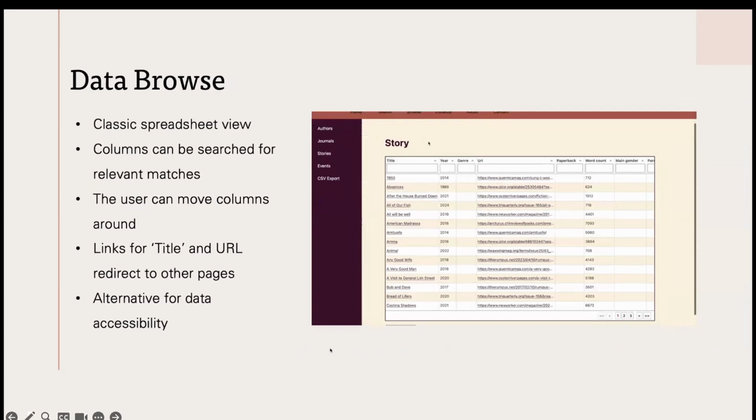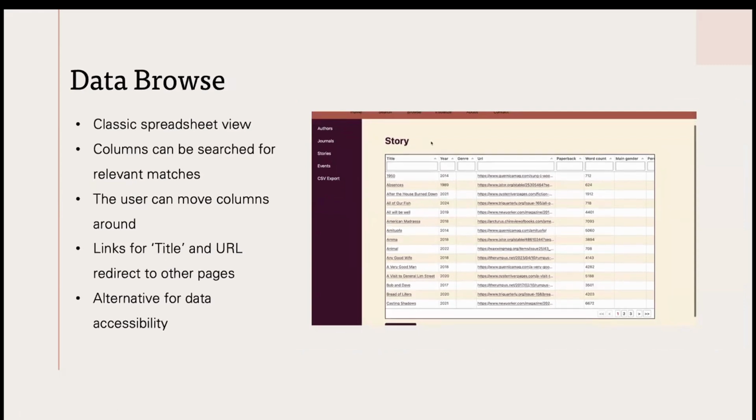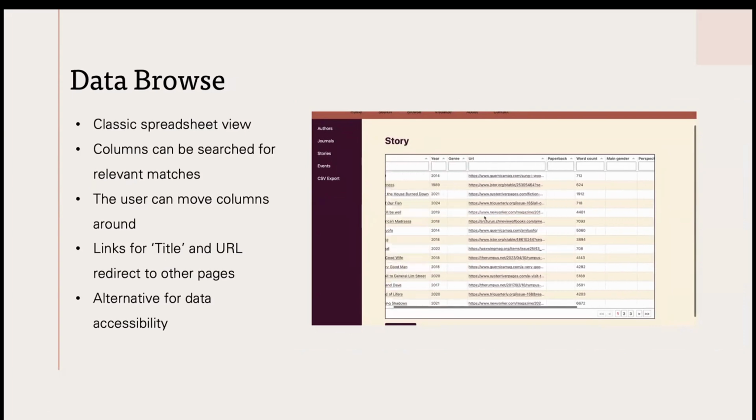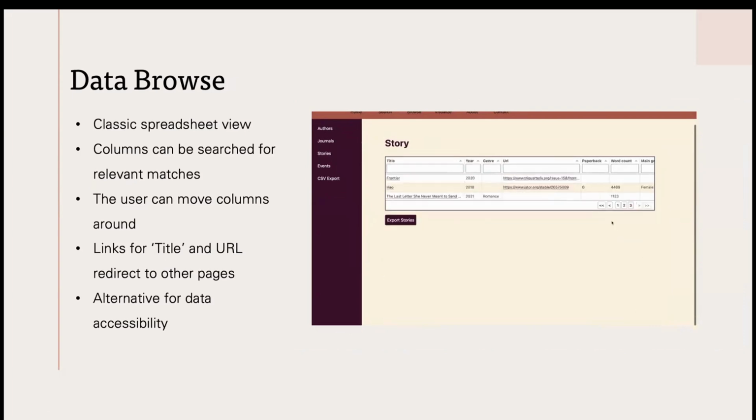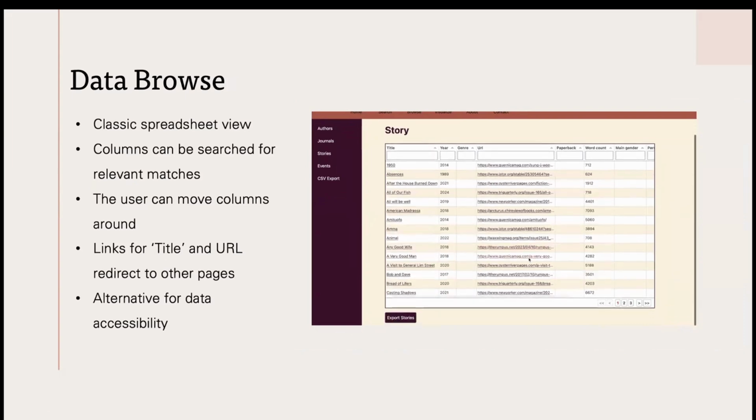So moving on to the data browse section of our website, this has a classic spreadsheet view where the user can scroll through the titles of the story along with the year and the URL. The title is hyperlinked to the metadata, and the URL will take you to the journal that holds each of the stories. This is good for alternative data accessibility.